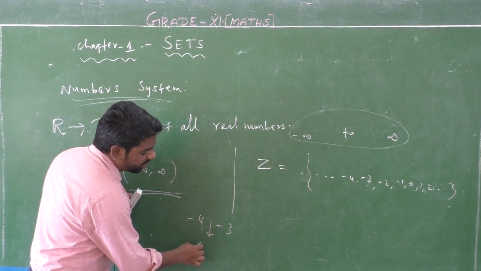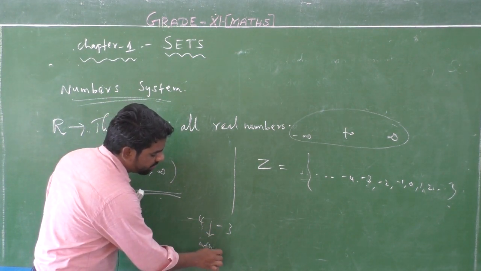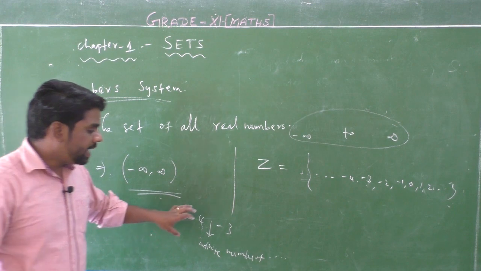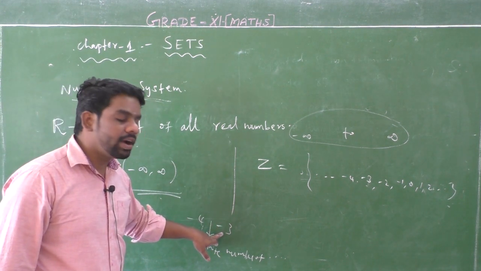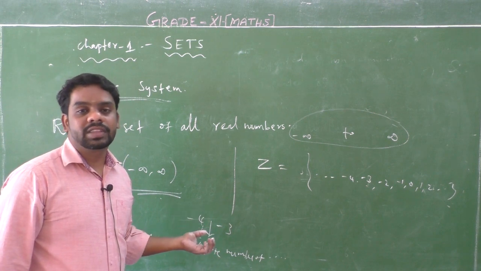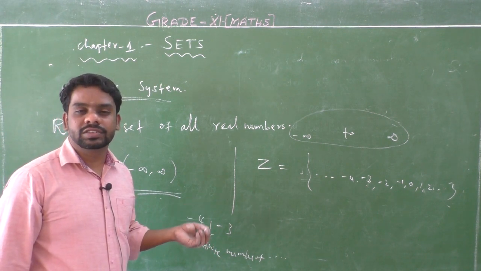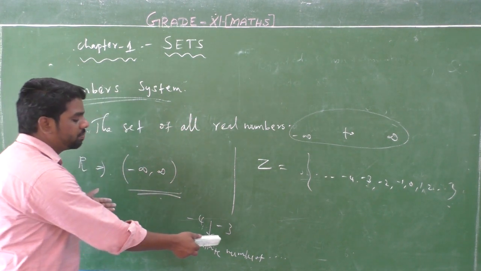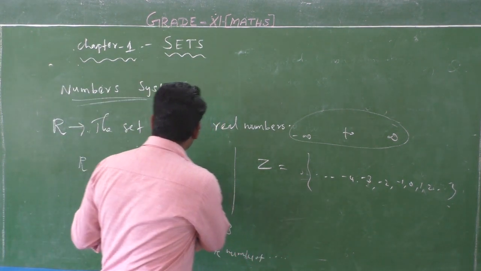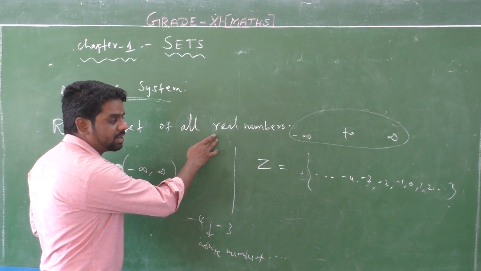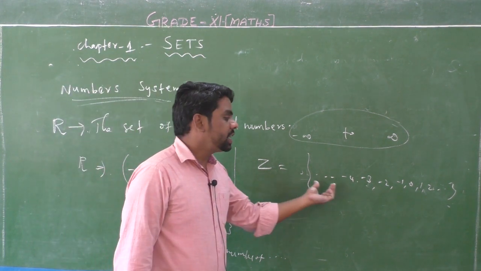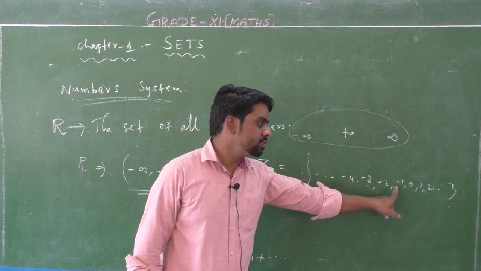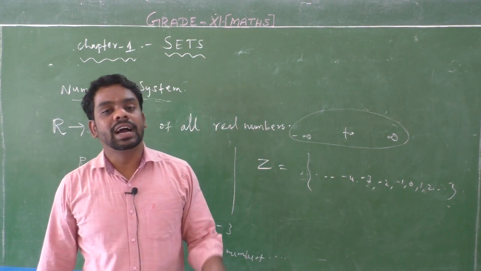Infinitely many terms: minus 4 point something, minus 3.9, minus 3.999 something, 3.97190090801, and so on. Integers mean negative numbers and positive numbers with 0, that is whole numbers only.